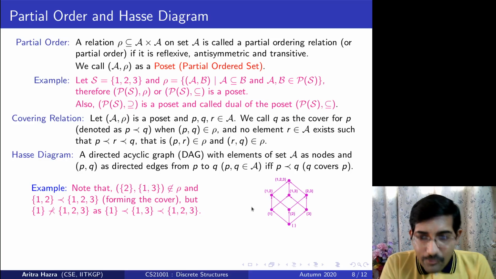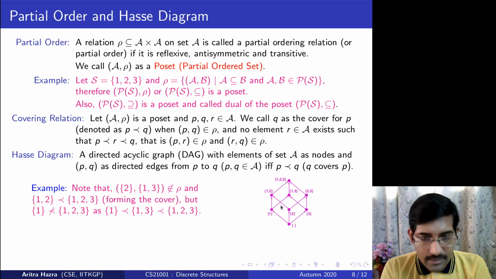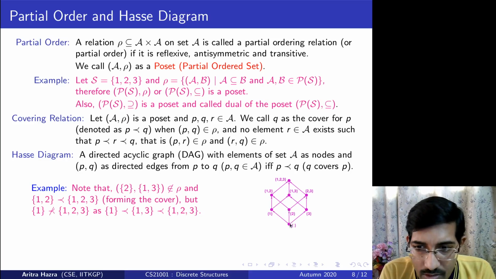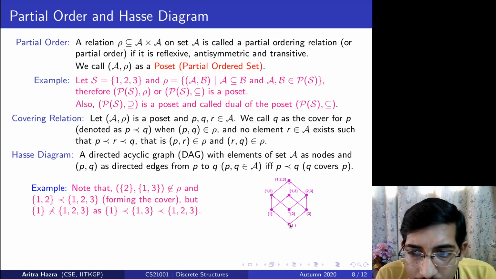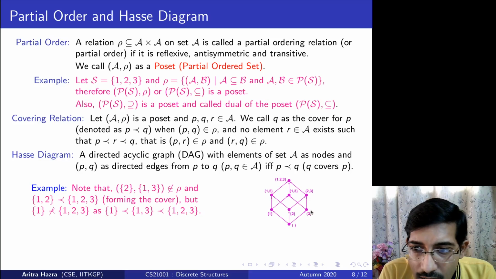So I will draw this diagram, which we call a Hasse diagram, as nodes and directed edges. And in fact, this is called a directed acyclic graph. I have nodes as the elements in that set. Here my set is the power set of S, which is all subsets of S. So these are the 8 subsets of S. These are my nodes.